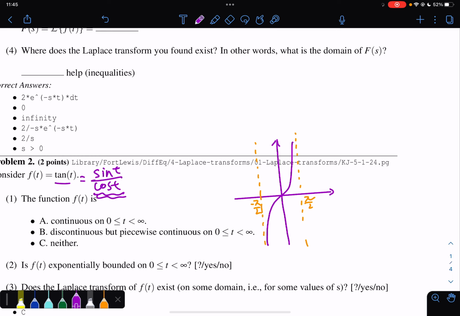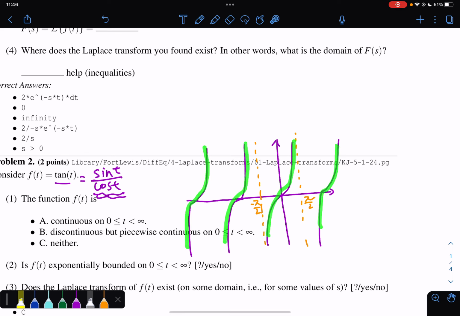Whenever your cosine function generates a value of 0, the tangent function is not defined. So that's why it has this behavior where it goes to positive or negative infinity around pi over 2 and negative pi over 2. Therefore, it's a periodic function because both sine and cosine are periodic. It's going to be piecewise continuous because it's a lot of continuous functions put together. Each piece is continuous.